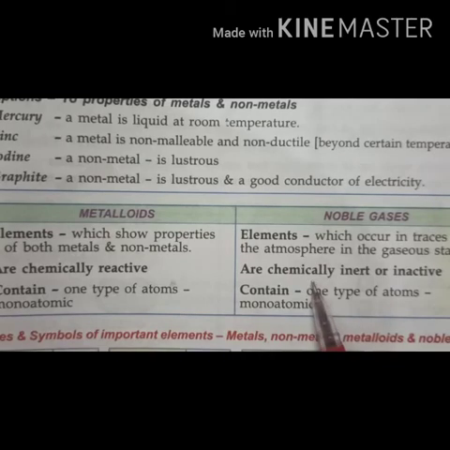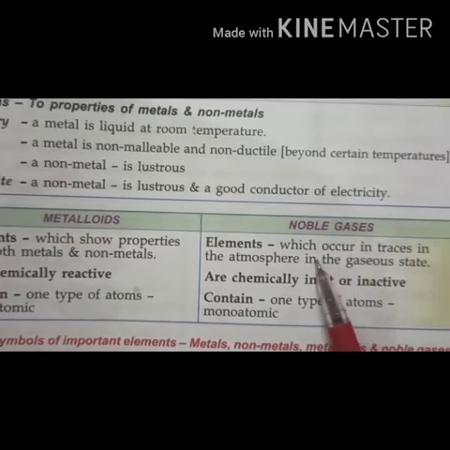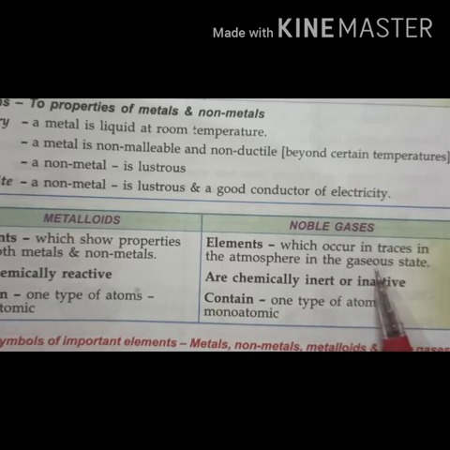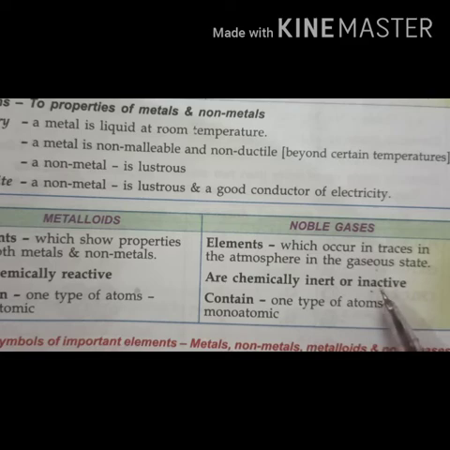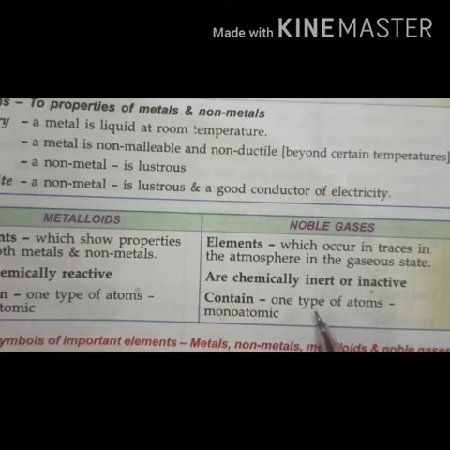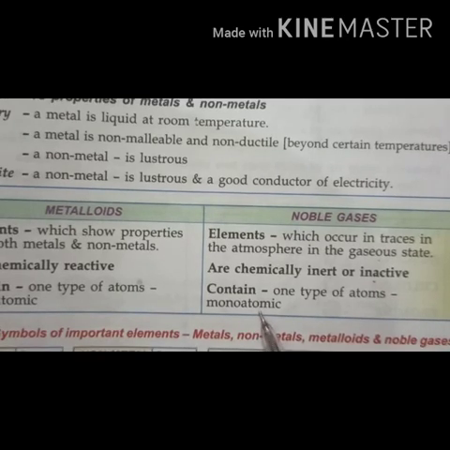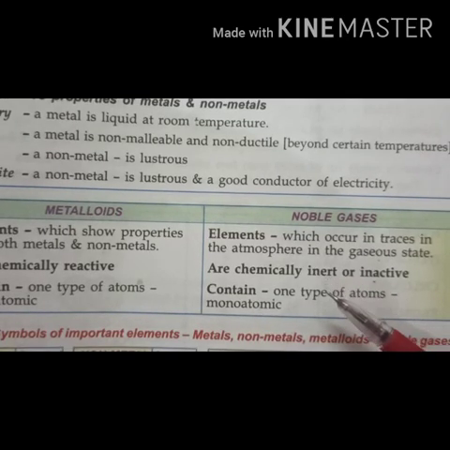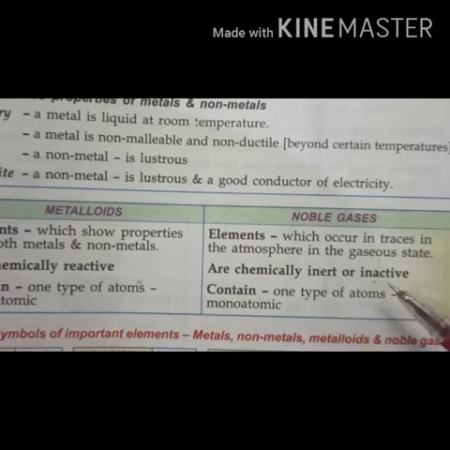Next is noble gases. Noble gases are the elements which occur in traces in the atmosphere in the gaseous state, and they are chemically inert, unreactive or inactive. Why? Because their outer shell is complete, or you can say they have a stable electronic configuration. That's why they are chemically inert. They also contain one type of atoms, means they are also monoatomic. And there are a total of 6 noble gases: helium, neon, argon, krypton, xenon and radon, right?